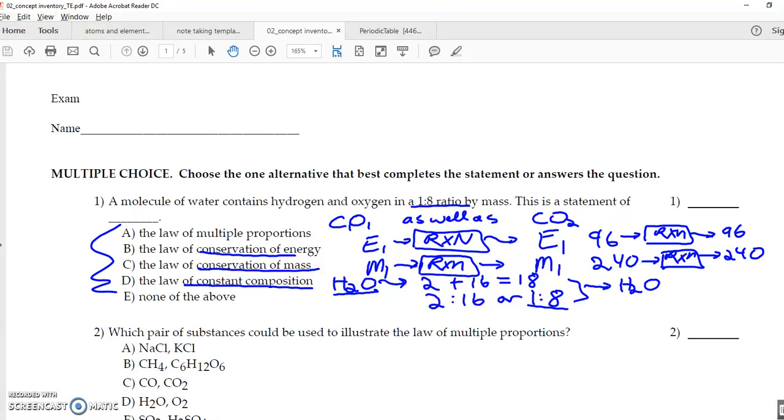So constant composition means something is only something. It can't be something else. So water can be only water. It can't be alcohol. It can't be methane. It can't be anything else but water. So water is water. So the answer here, D. Cool.